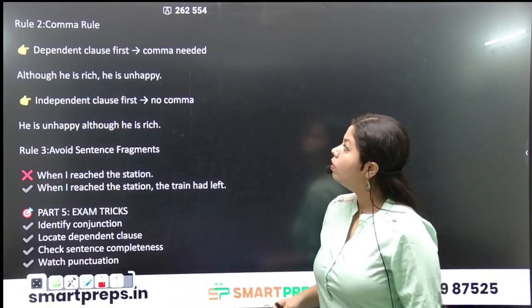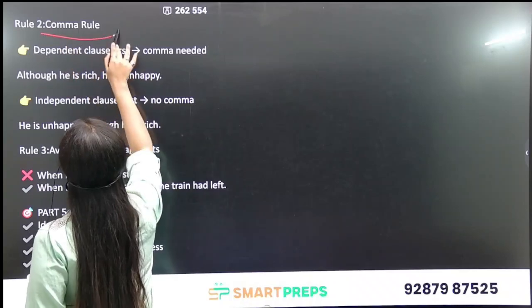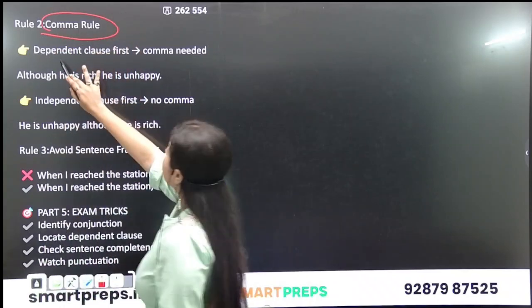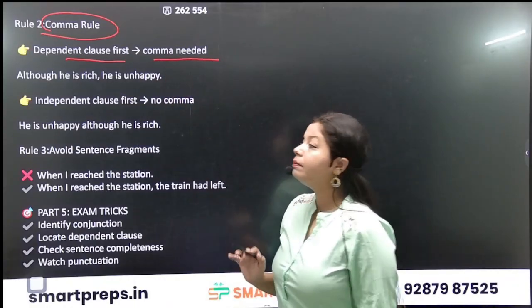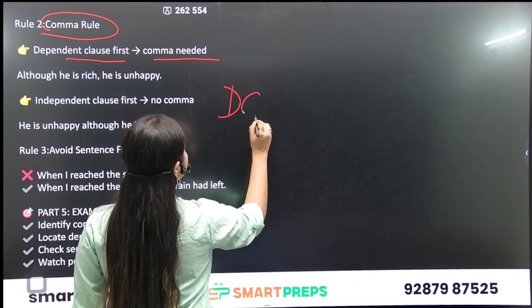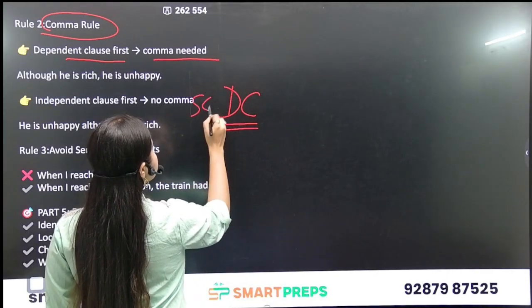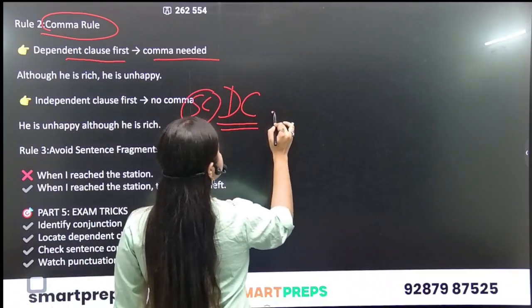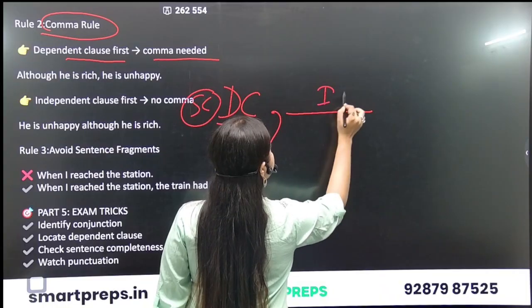Yes. Now there is another rule, the comma rule. If the dependent clause comes first, then a comma is needed. It means if in a sentence the dependent clause is added in the beginning with a subordinating conjunction, then there is a need to put a comma and then we will add the independent clause.